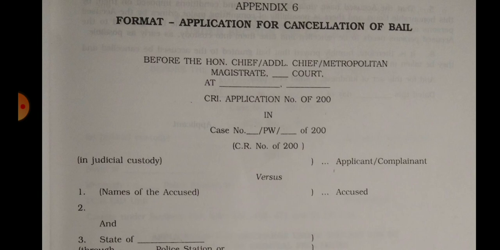but the section which should be applied, that is 326, is not bailable. Now this has come to your knowledge, and you want to explain all this to the honorable court. What will you do? You will go to the court and file an application for cancellation of bail. And what will you write in that application? That is explained in this application.